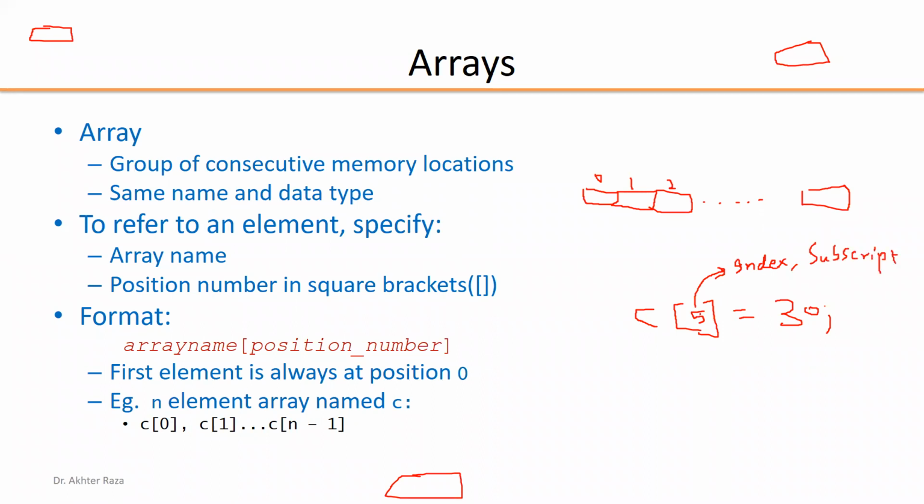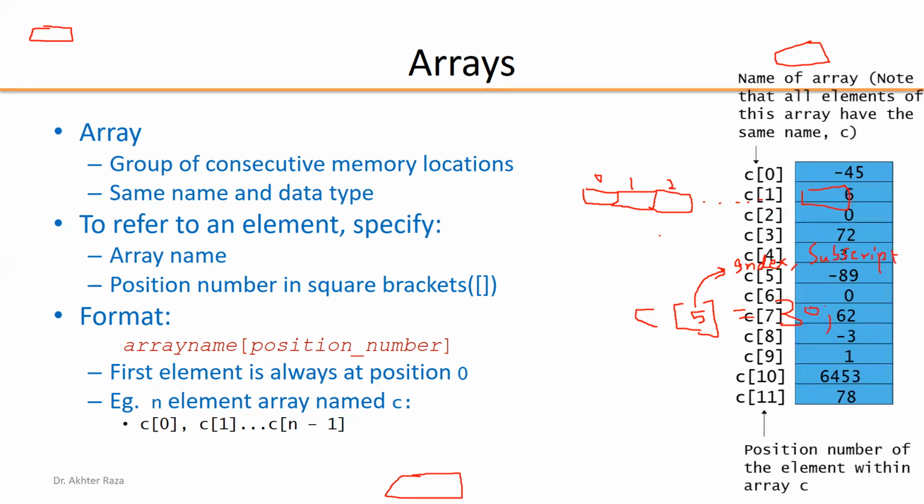So subscript starts in C language from 0, not from 1. In some other languages it starts from 1, but in C language it starts from 0 by default, and we cannot change the serial number of the indexes. Indexes are automatically created by the compiler. We cannot change or alter these indexes.